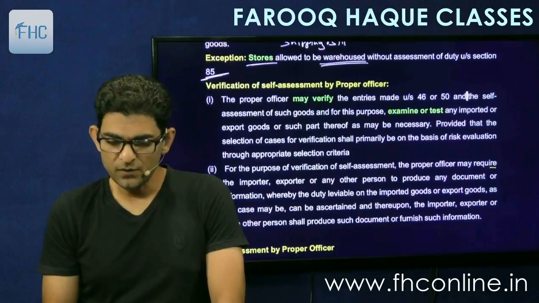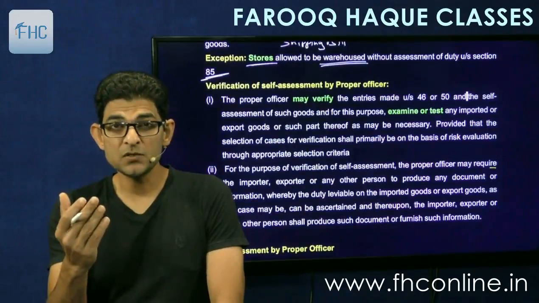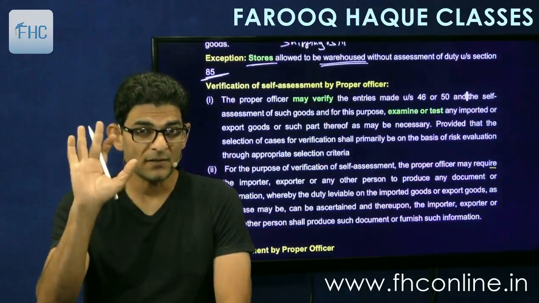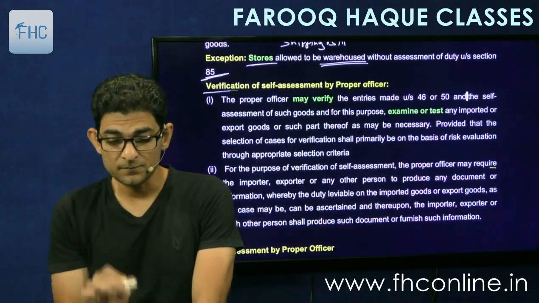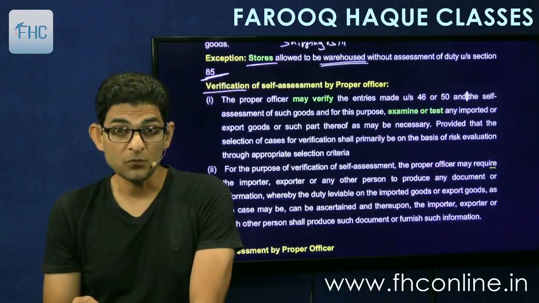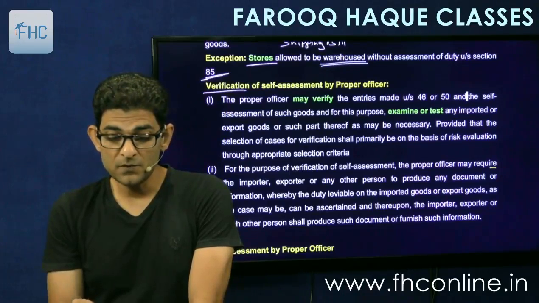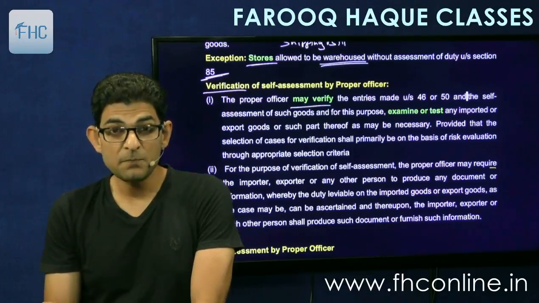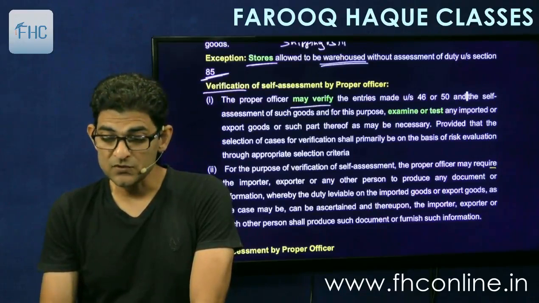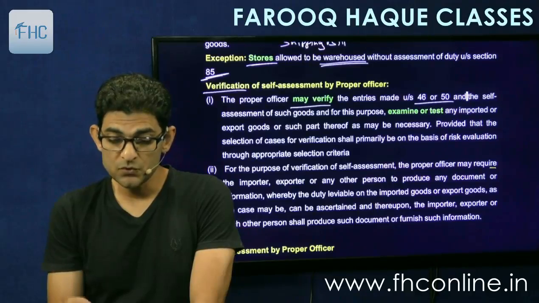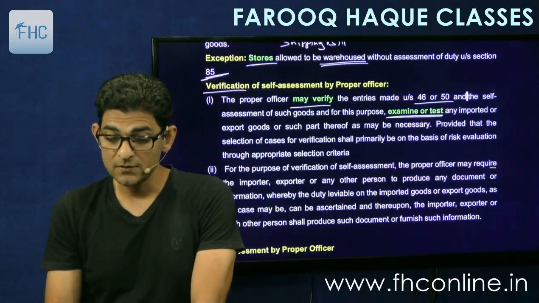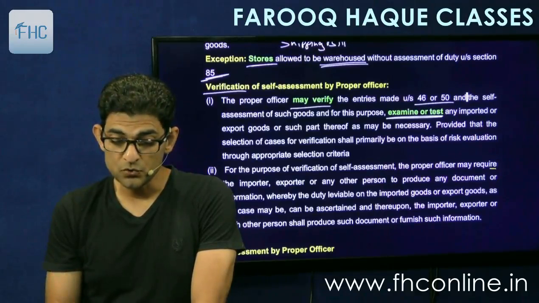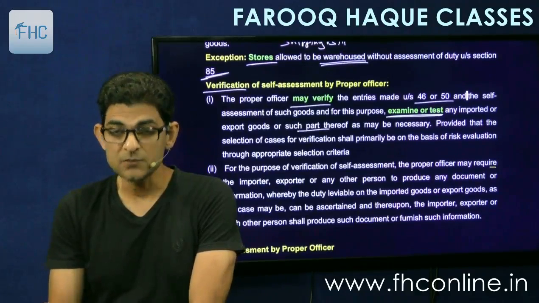Okay, so you have made the self-assessment and you have mentioned it in the bill of entry, right? Now what will the officer do? Let's see. Verification by the proper officer. The proper officer may verify the entries made under section 46 or 50 and the self-assessment of such goods, and for this purpose examine or test any imported or export goods or such part thereof as may be necessary.